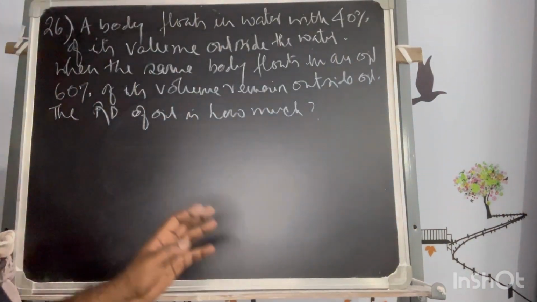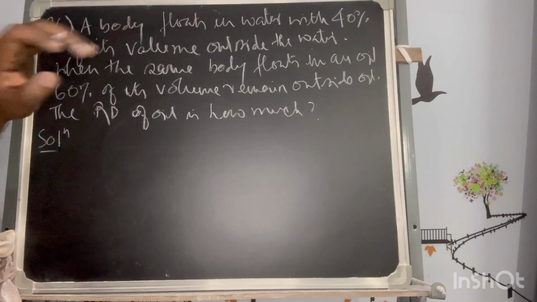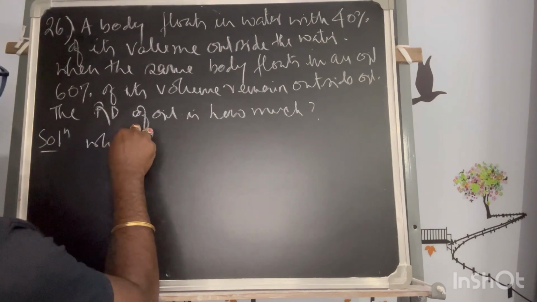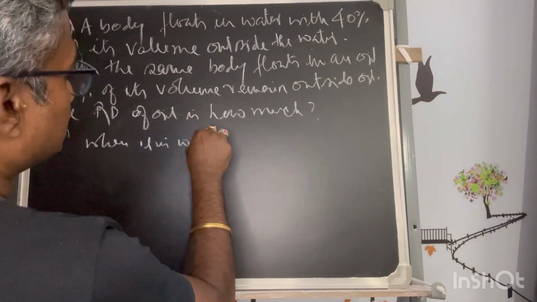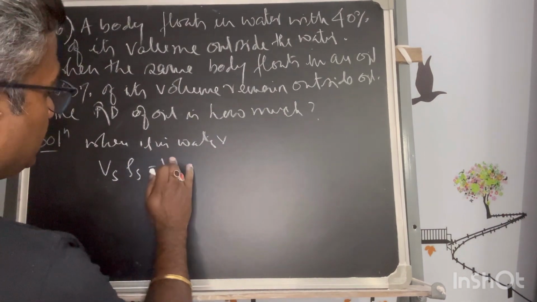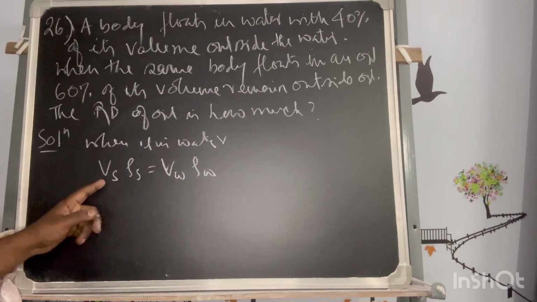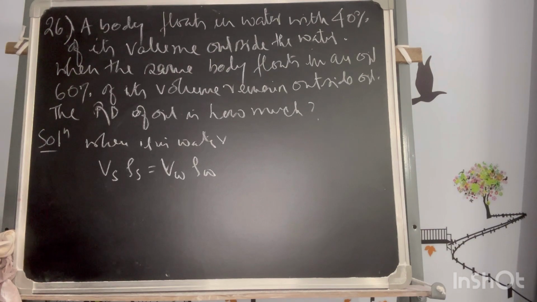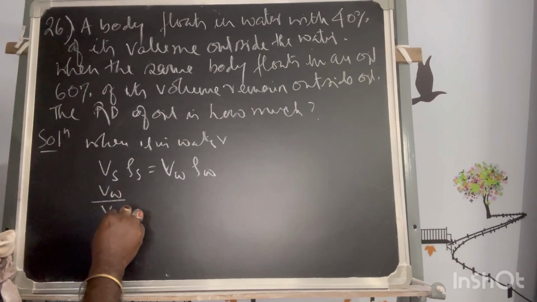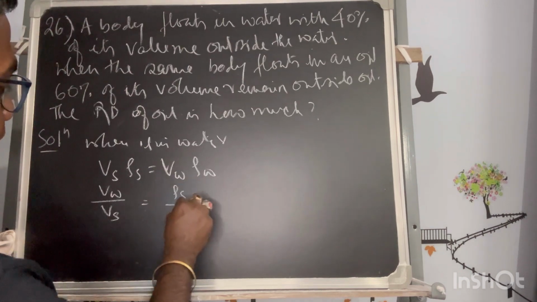Now we already learned the theory in the last problem. Based on the theory, when the body is floating, for the first case, water, the formula is Vs rho s is equal to V water into rho of water. Here the solid body is what I am talking about. So the volume of water upon the volume of solid is equal to rho s by rho w.